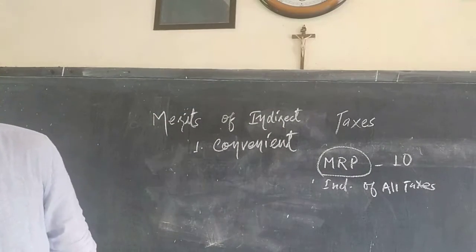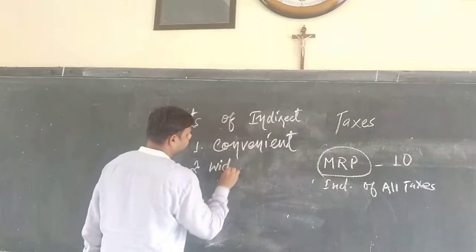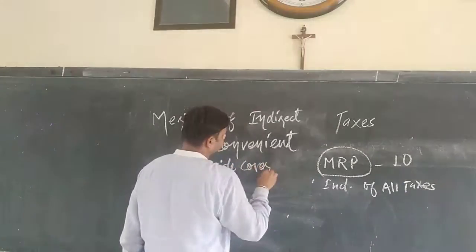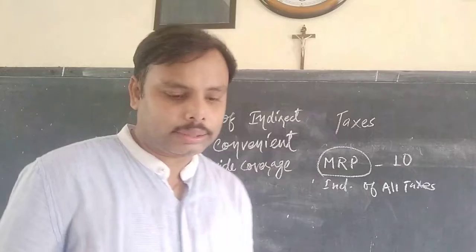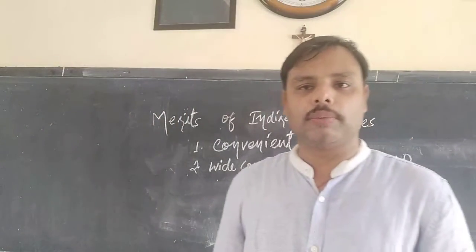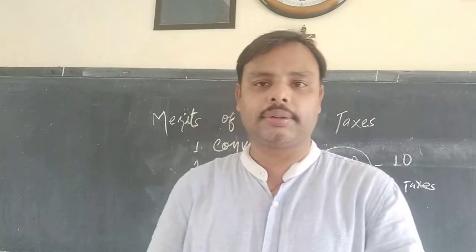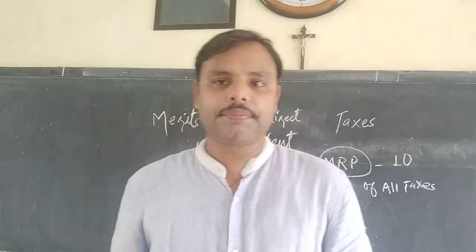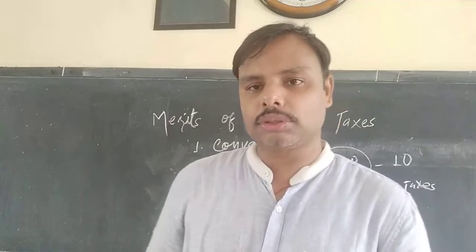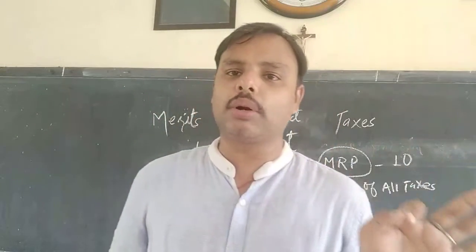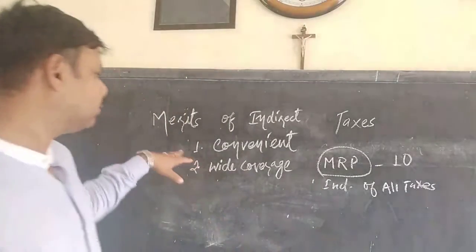Second is wide coverage. Indirect tax, since every product that you consume, every product that you use, has a tax part hidden in it. No matter whether you consume luxurious goods, normal goods, or unnecessary goods, in every good the taxation amount is hidden in it. Okay, so that is why it involves a wide coverage.